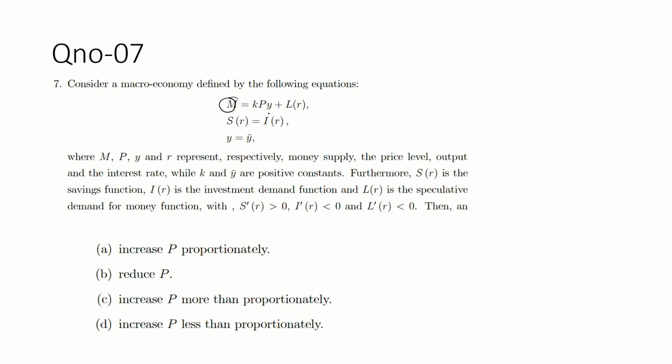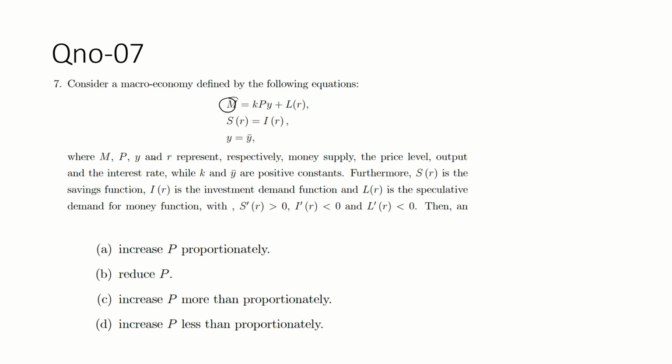If your income is increasing, then obviously you demand more and more, and the rate of interest has a negative relation. So don't confuse the positive sign here with the negative sign within this term. And S(R) is equal to I(R), so whatever the saving is must be equal to investment, and Y is equal to Y bar.